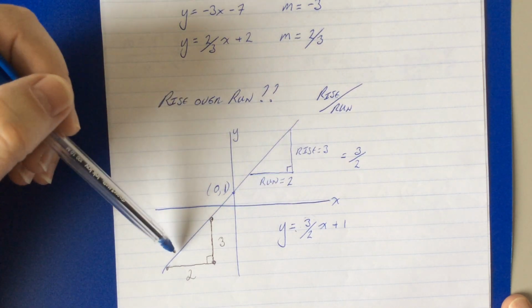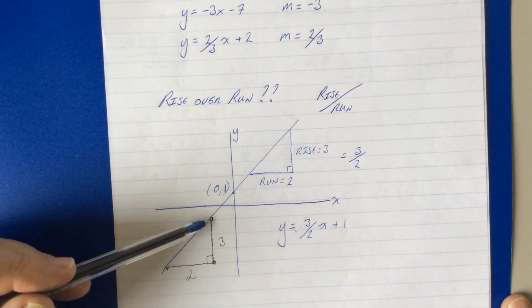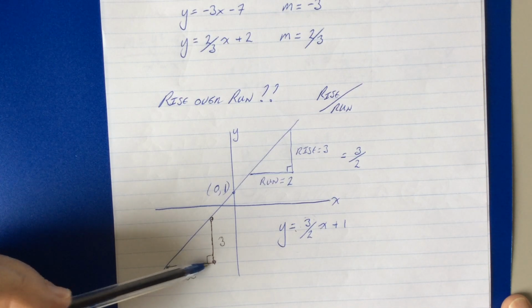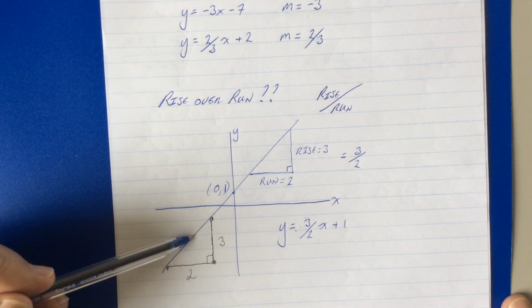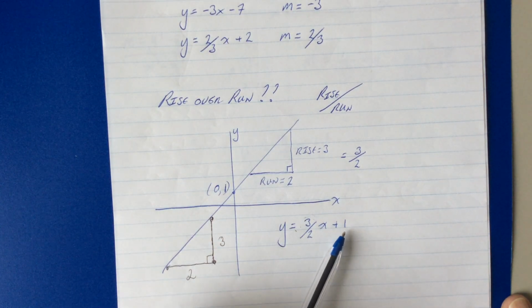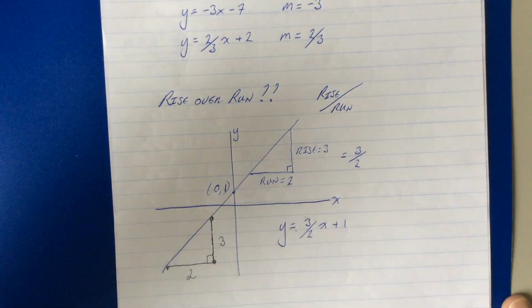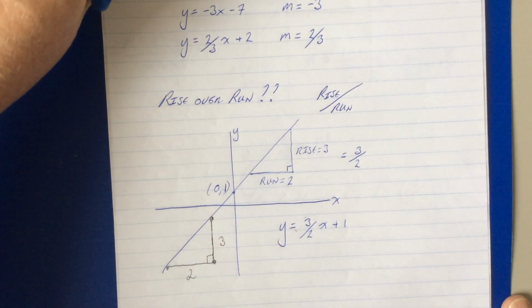Now, because it's a straight line, you can do this anywhere. So down here, you would get the same result. The rise is 3, the run is 2, the gradient of the line is 3 over 2. And I'll just explain this number here very briefly. This is the y-intercept. You can see it there. Okay, but that's something for another video.